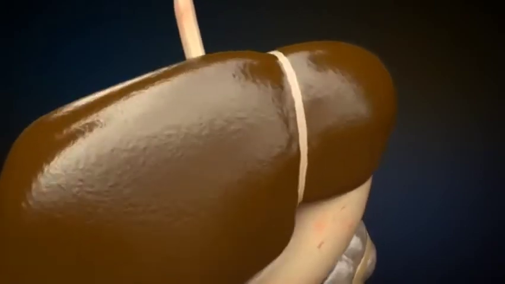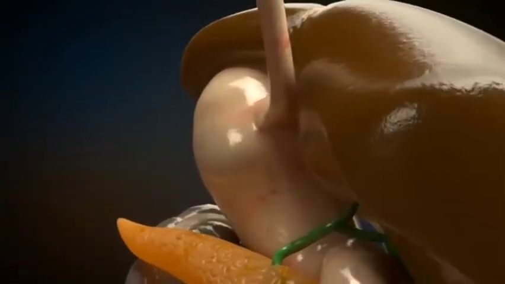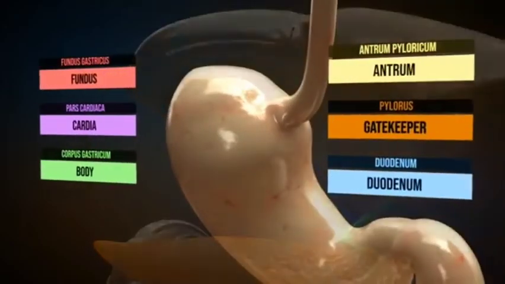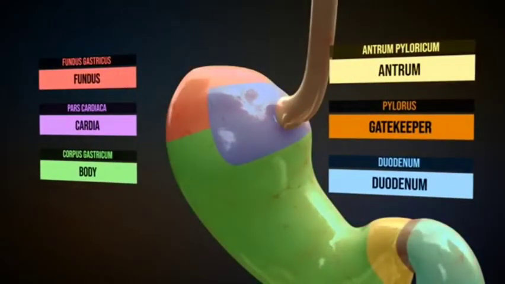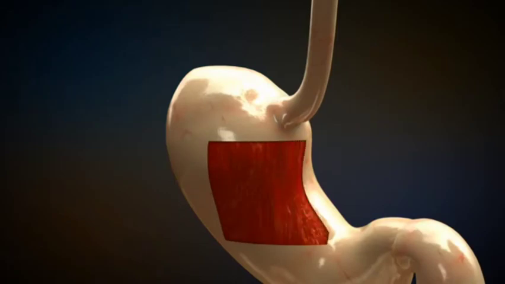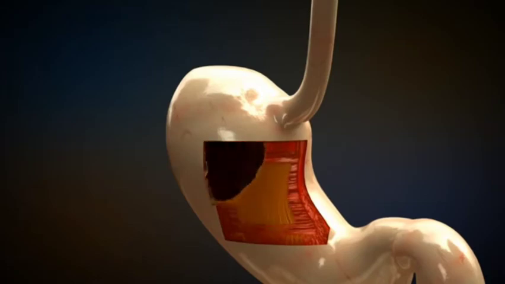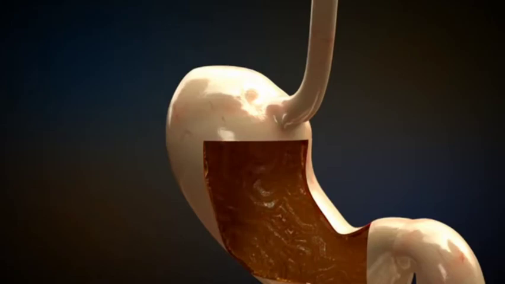The stomach has mainly 6 regions. The structure of the stomach is similar to that of the esophagus. It has a larger muscle outside. Underneath, there are circular muscle fibers. Then there are oblique muscles over the mucosal layer. Then inside the stomach, there are folded regions called rugae, which enable the stomach to enlarge when food is inside it.